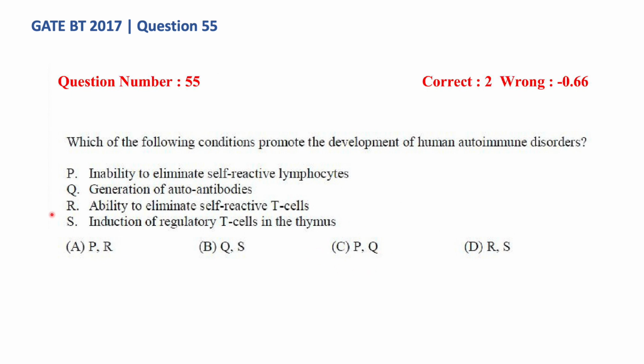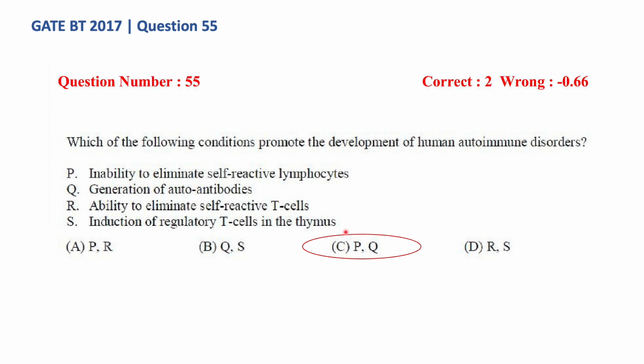So let's just look at the other options, R and S. R is the ability to eliminate self-reactive T cells. So this is wrong. The ability to eliminate the self-reactive T cells is tolerance. If that is the case, we wouldn't have any autoimmune disorders because that is how the body normally functions. It's supposed to eliminate the self-reactive lymphocytes. And then option S is the induction of regulatory T cells in the thymus.